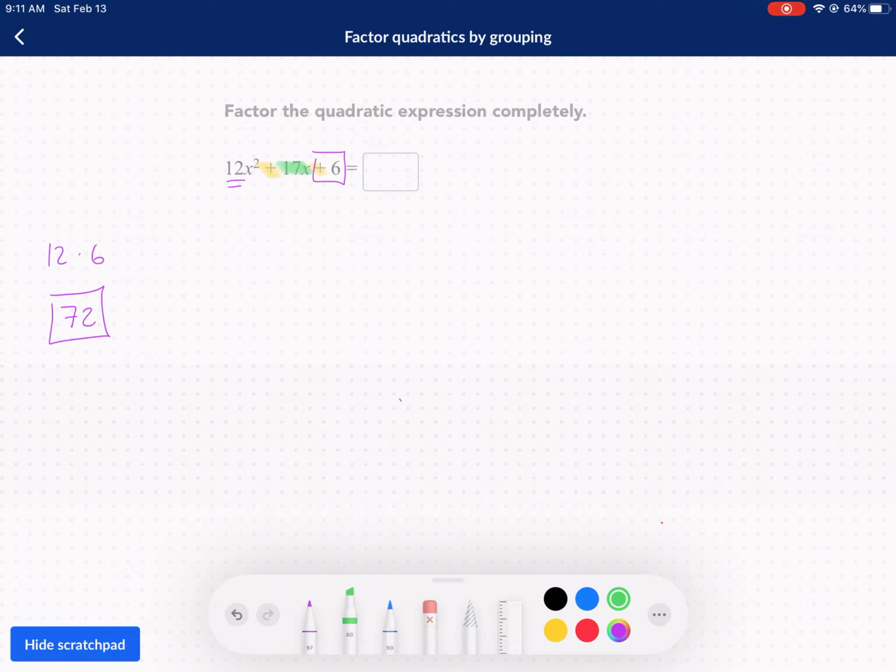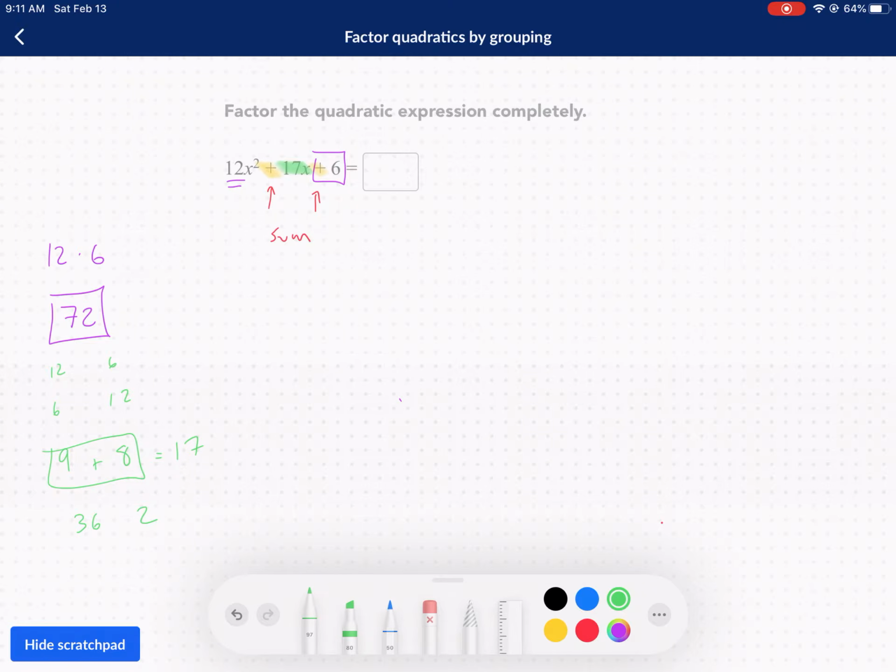Now we're looking for factors of 72 that add up to give us our middle term. Anytime we have a positive and a positive, we're looking for the sum of those two terms, just those two terms added together. That makes it easier for us, in my opinion. So now we're looking up factors of 72. We have 12 and 6, as we talked about, 6 and 12. But we also have 9 and 8. And I think there's probably some other ones. There's 36 and 2. But here we can clearly see that 9 plus 8, those two factors add together to give us 17.